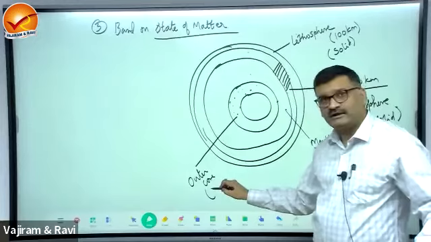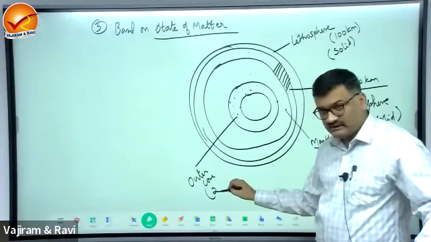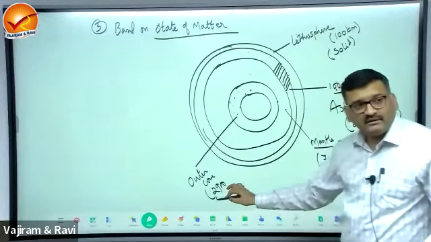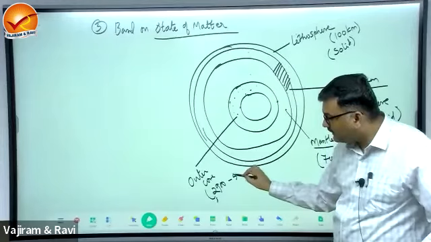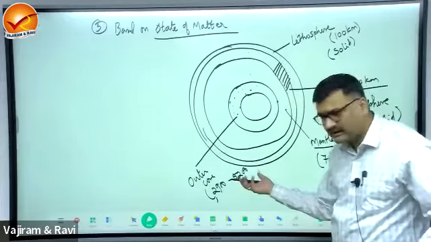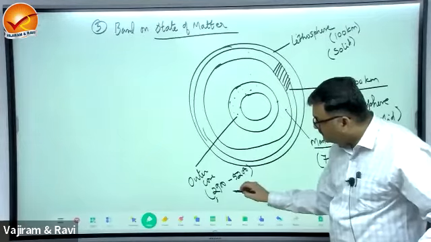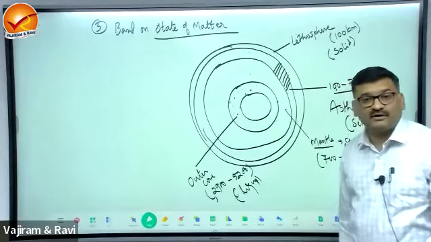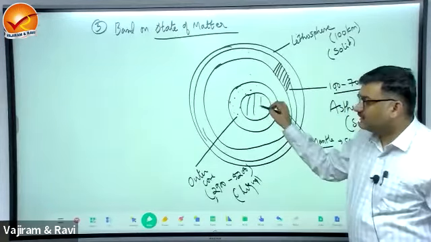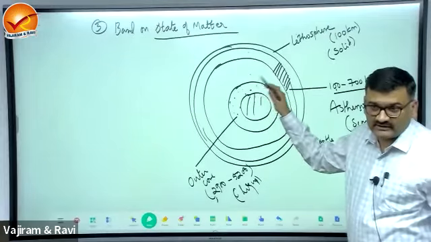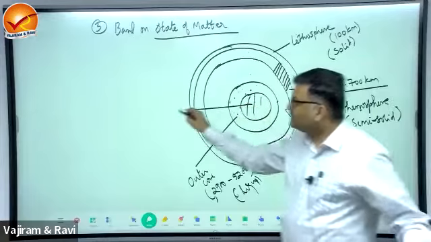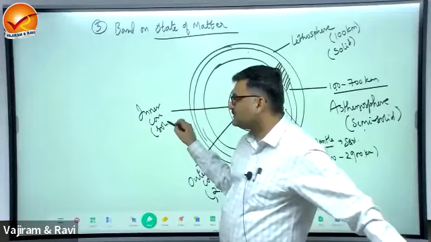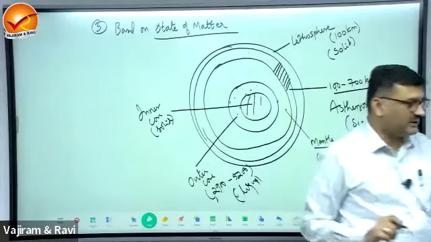Outer core is... 2900. Which boundary is it? 2900 is which boundary? Gutenberg discontinuity. So 2900 to 5200, some books say 5300. Okay, this is outer core. And how is outer core? Liquid. Outer core is liquid, and the remaining part, 5200 to the center, that is 6400, is inner core. This is solid. Inner core is solid. Okay.